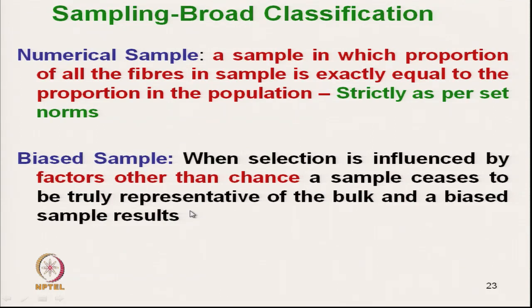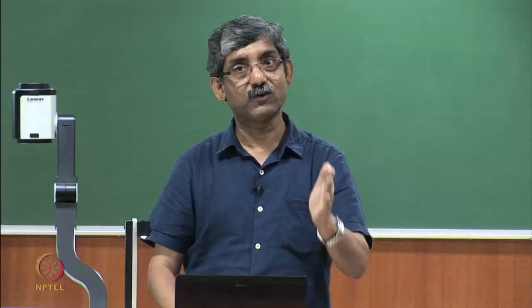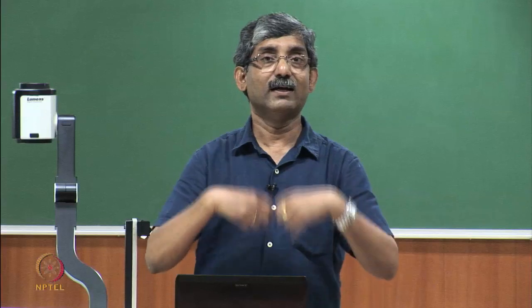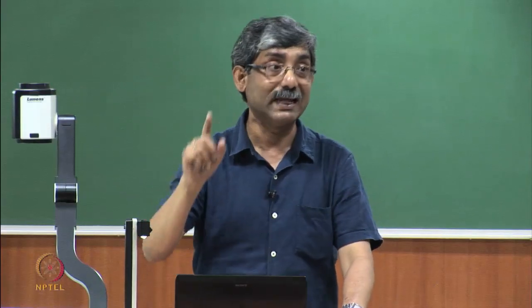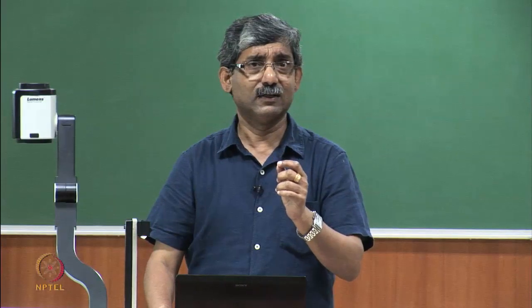A sample ceases to be truly representative of the bulk, and a biased sample results. So here the variability is not due to the chance factor, it is due to something else. Now, let us see what the different causes of biasness are.